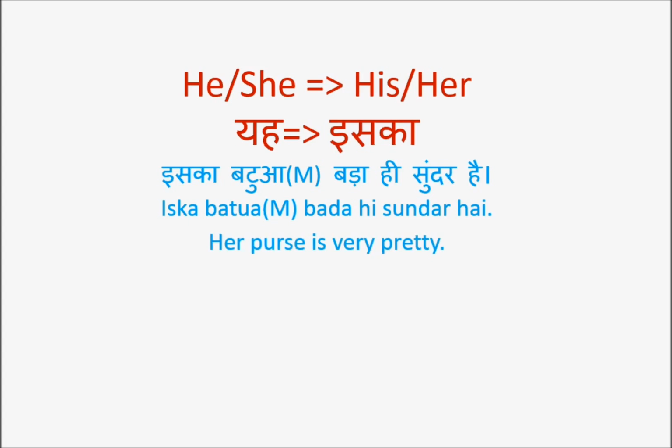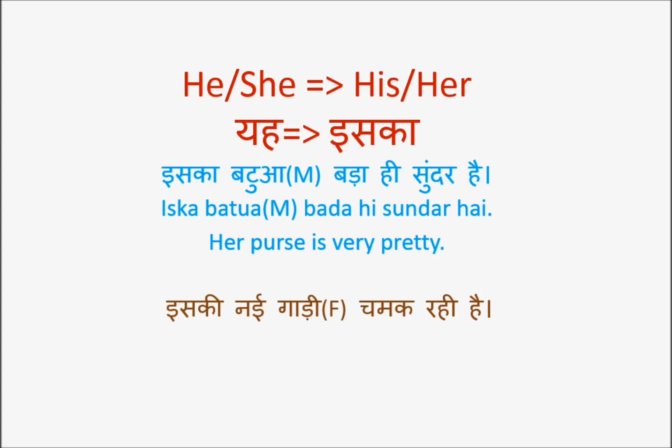Had it been a wallet of a man, his wallet is very pretty. But in Hindi, you can't say iski batua because batua is masculine. So irrespective of whether we are talking about his purse or her purse, the iska will go with batua. Batua being masculine, iska batua.